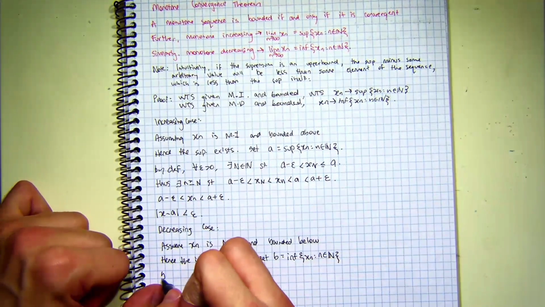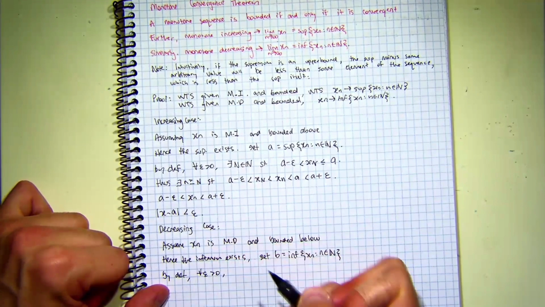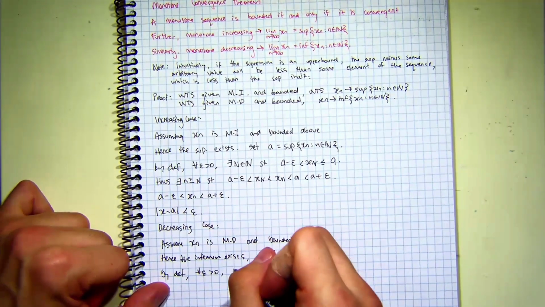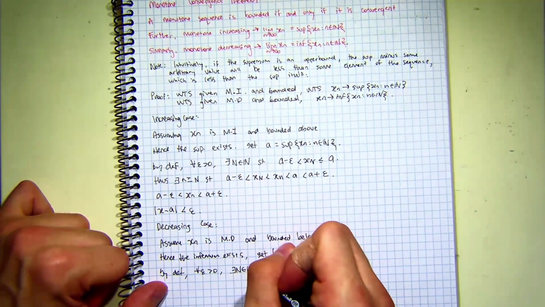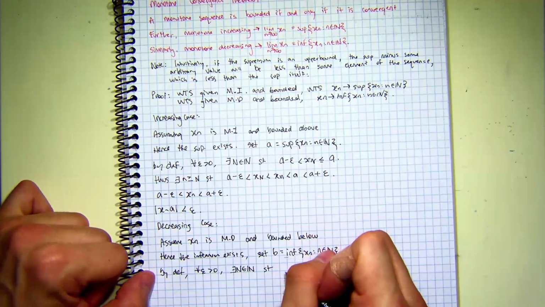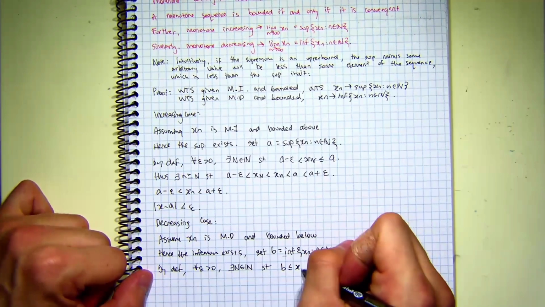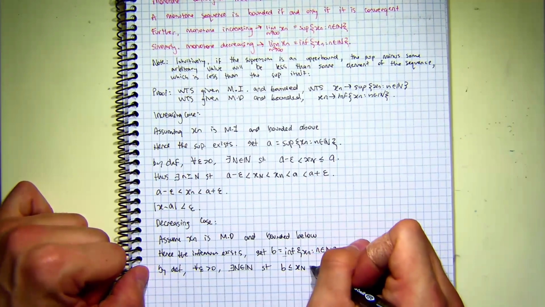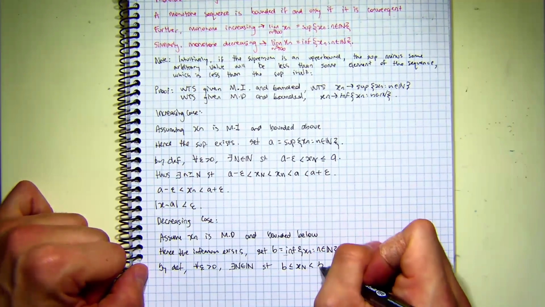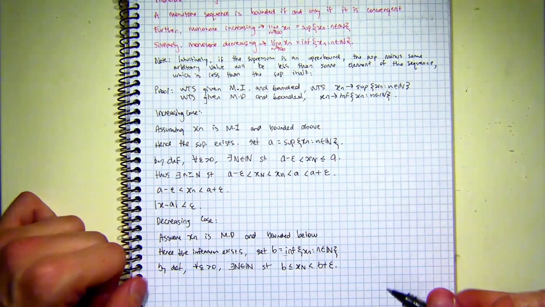Similarly, by definition, for all epsilon greater than 0, there exists big N in the naturals such that this greatest lower bound, B, will be less than or equal to some value x big N, which will be less than B plus an arbitrary epsilon, similarly to what we did above.